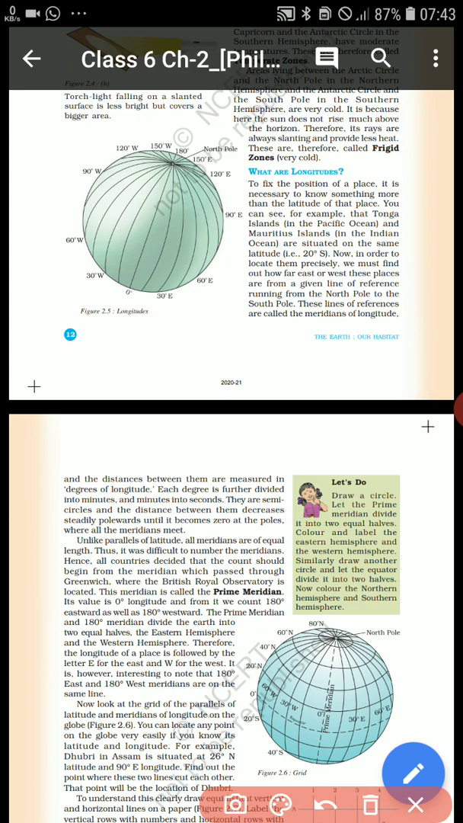Here you can see 0 degree. This is known as the prime meridian. The prime meridian is the 0 degree longitude which passes through Greenwich, London, and it is considered the basis for the calculation of time. This prime meridian divides the earth into two hemispheres, the eastern hemisphere and the western hemisphere.